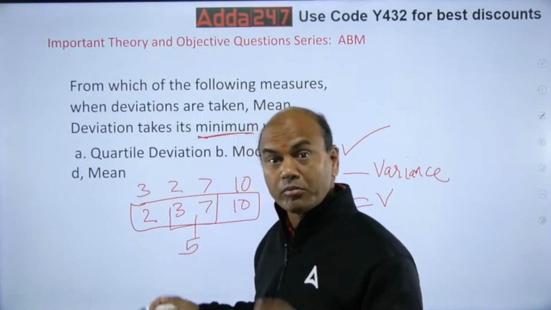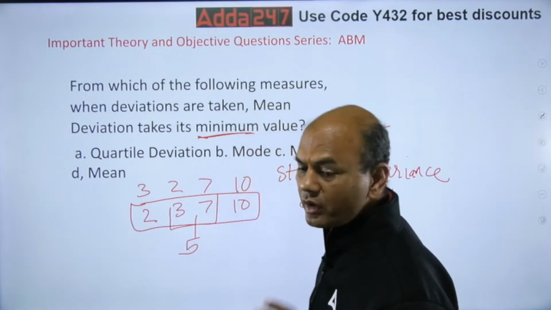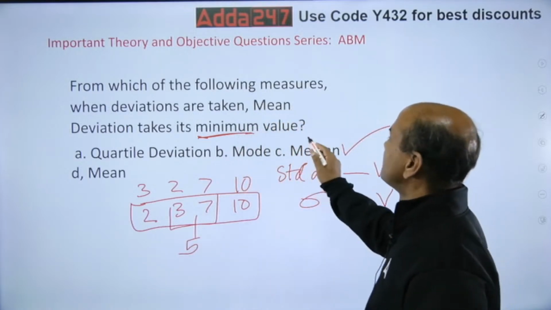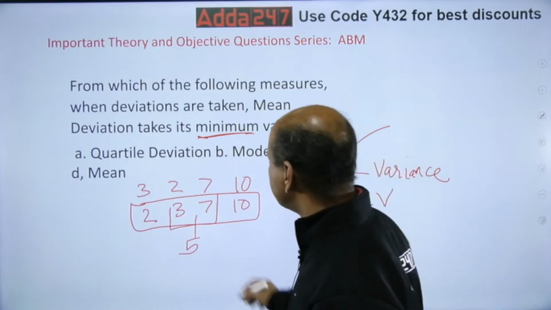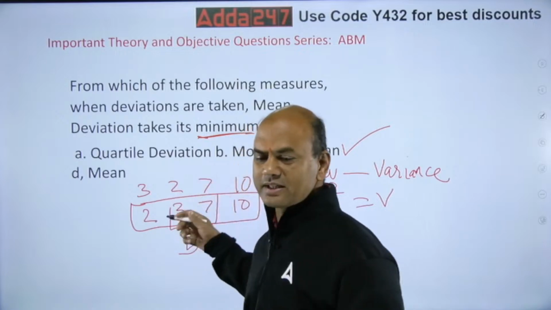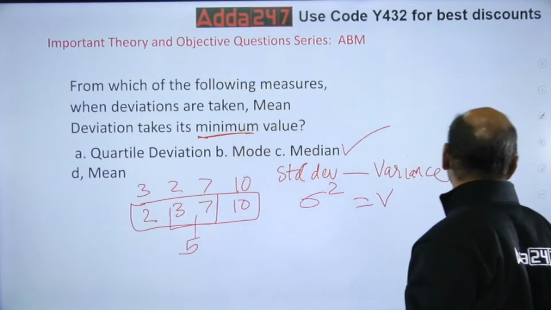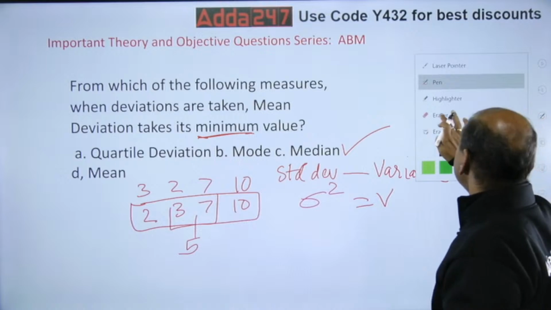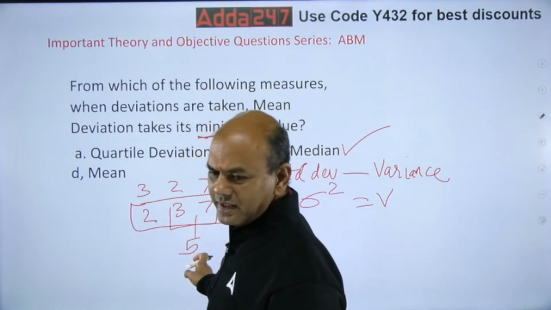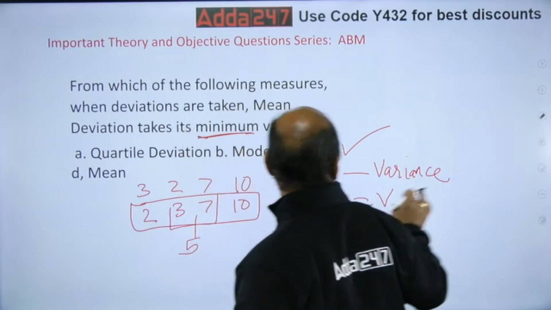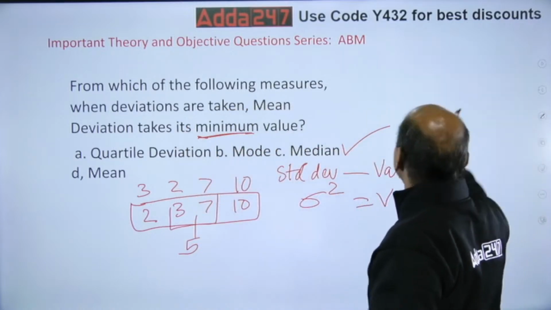So always remember, whenever you take the deviations, what are deviations? Let me show you. You got the median as 5. Now we'll find the deviation.